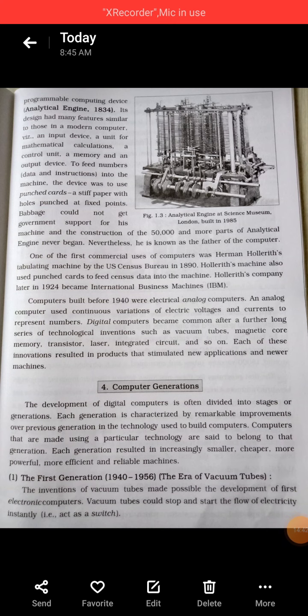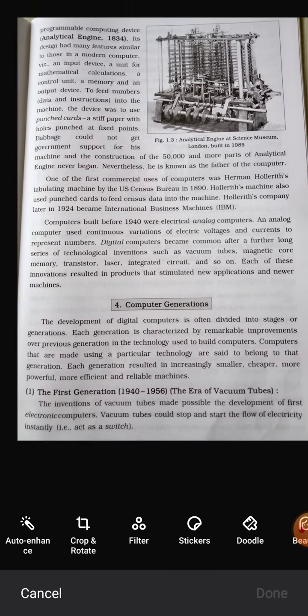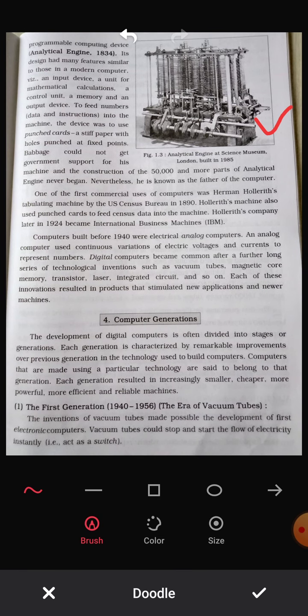So students, look at this picture. This is a picture of the analytical engine. Which picture is this? Analytical engine. One of the first commercial uses of a computer was the Herman Hollerith calculating machine by the U.S. Census Bureau in 1890. Hollerith machines also used punch cards to feed data into a machine.